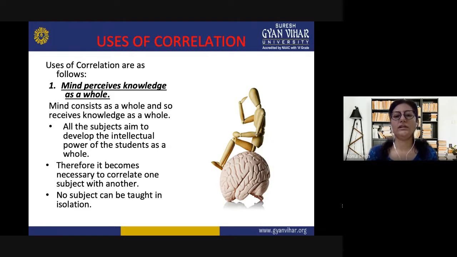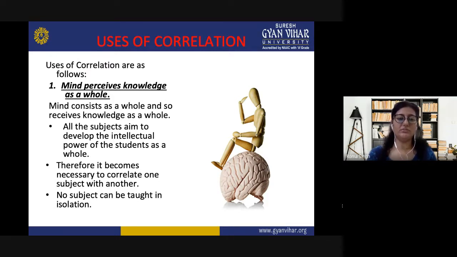Now we will take a look at the uses of correlation. So the first use is, mind perceives knowledge as a whole. This is a psychological fact that if we give any information to the students or our learners, their minds try to perceive the knowledge as a whole. They will not be able to retain the knowledge which is given only in pieces and which is not related to each other.